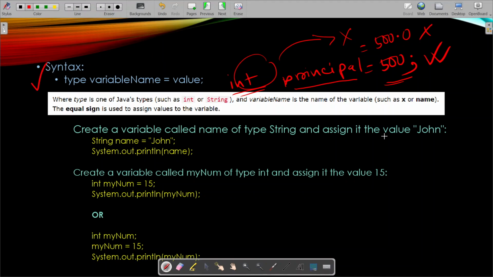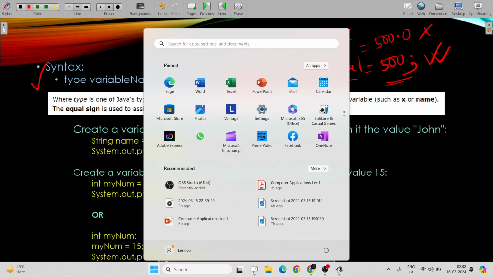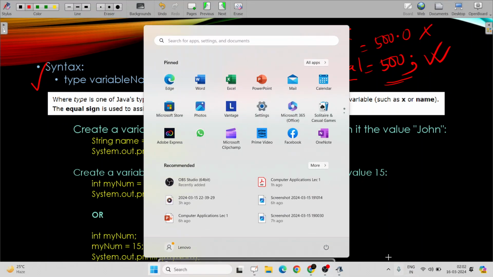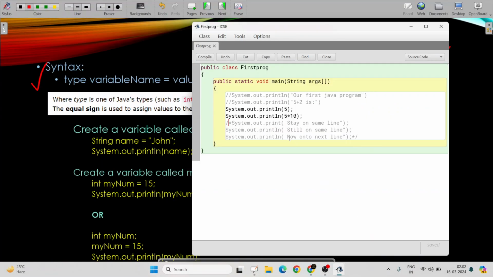Now let me show you how to create string variables and how to create int variables. Let's go to the screen. Okay, so let's comment it out. Let me write int a equal to 5, and int b equal to 6.